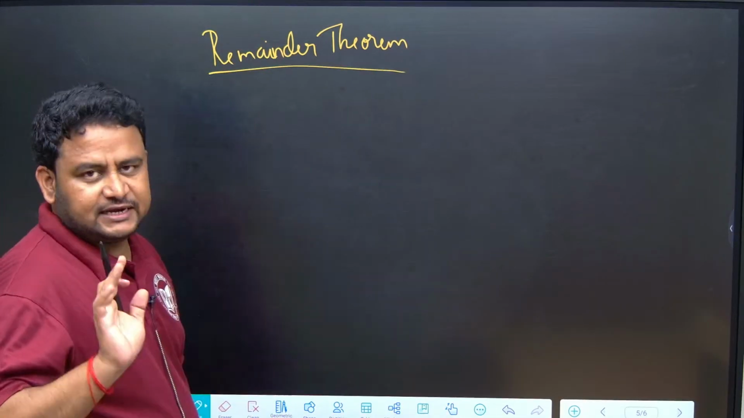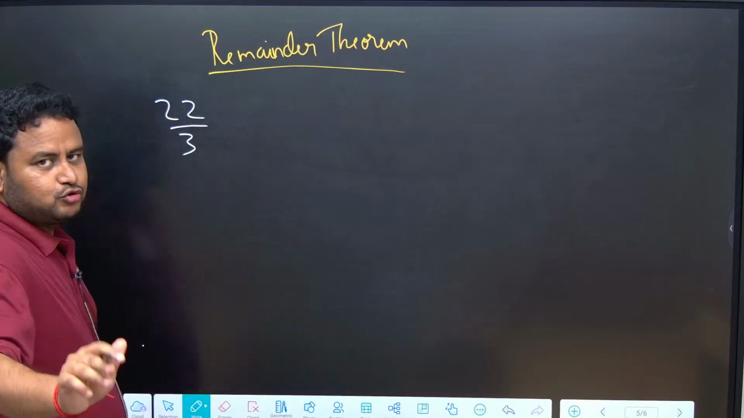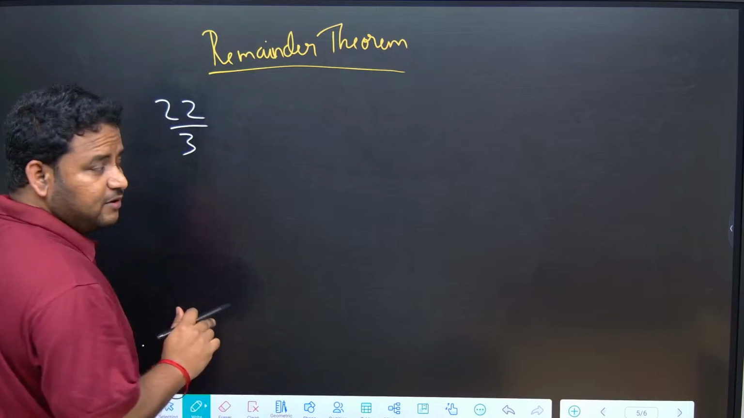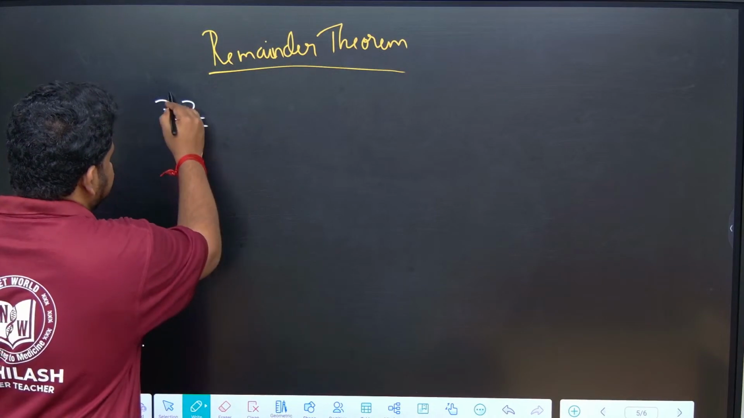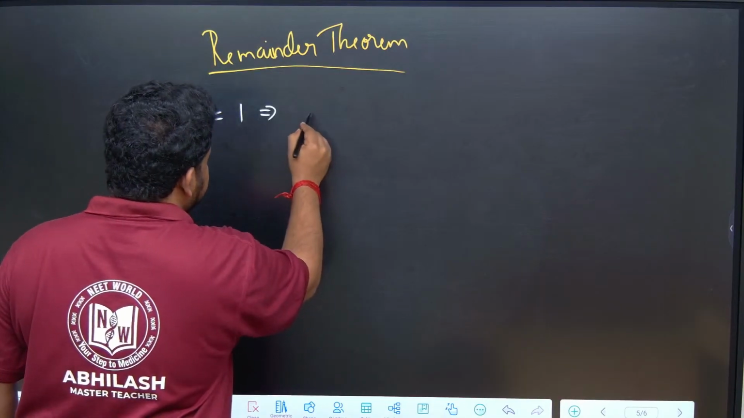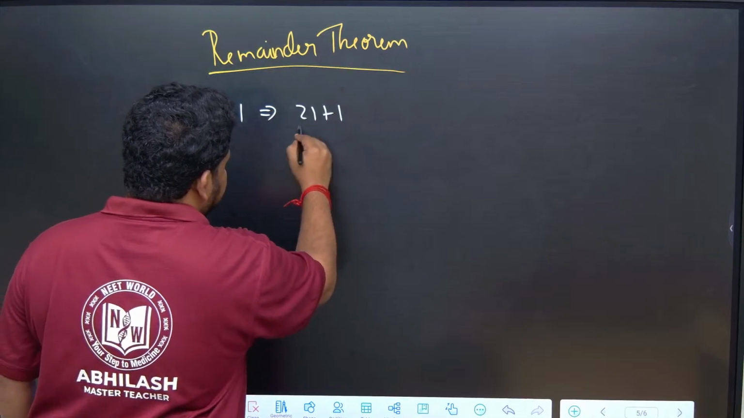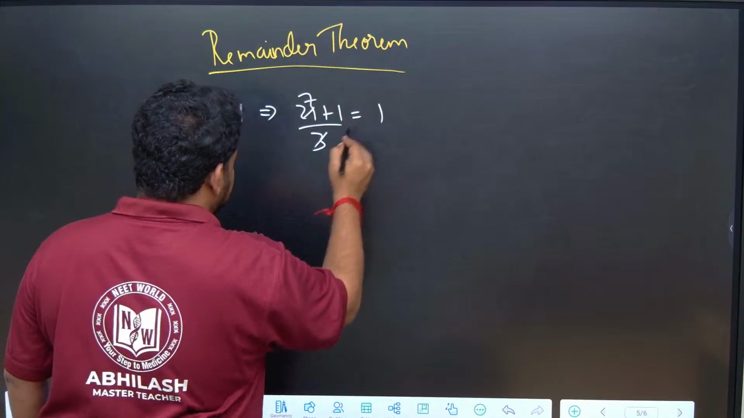See friends, if I write 22 by 3, what am I getting? I am focusing only on the remainder. So 3 ones are 3, 3 sevens are 21. What is the remainder that is left? That is 1. So how am I writing this? I am writing this as 21 plus 1 divided by 3. Remainder is 1.